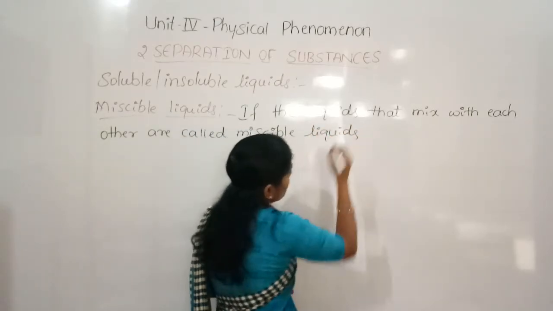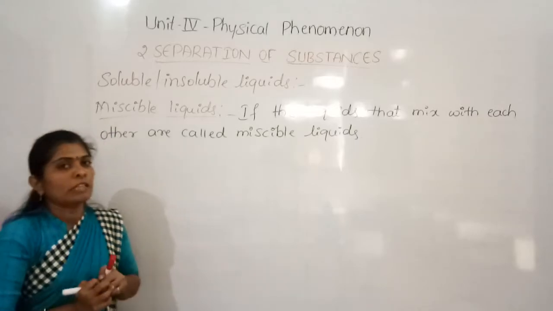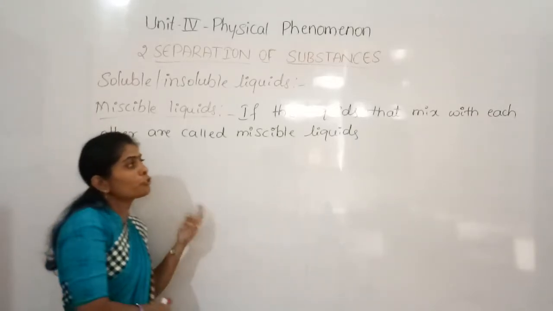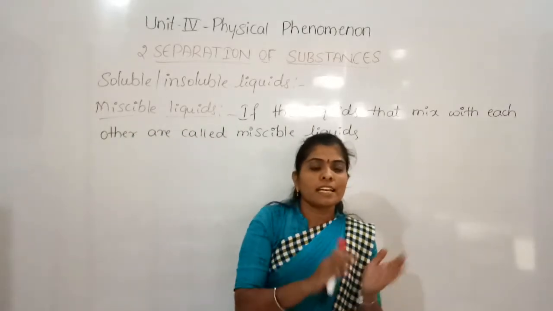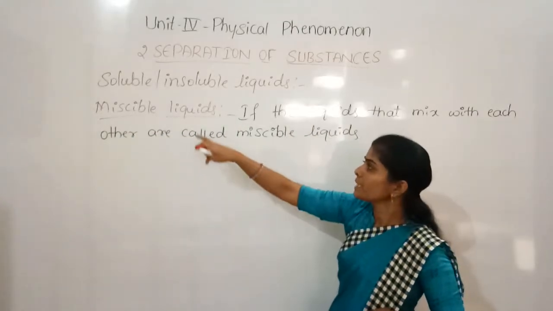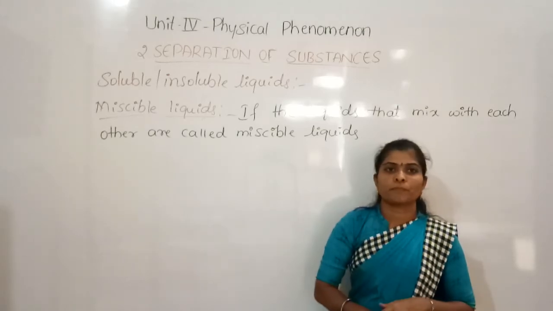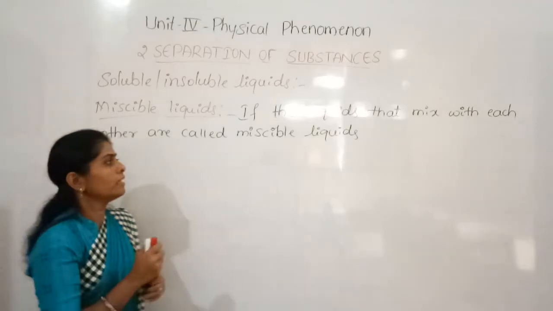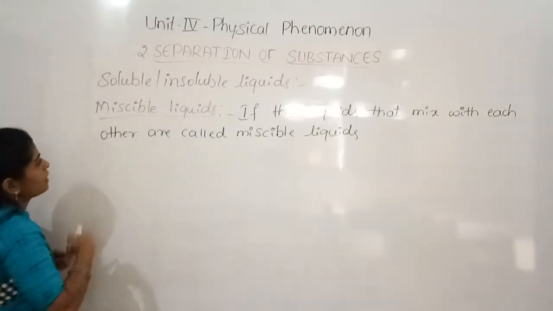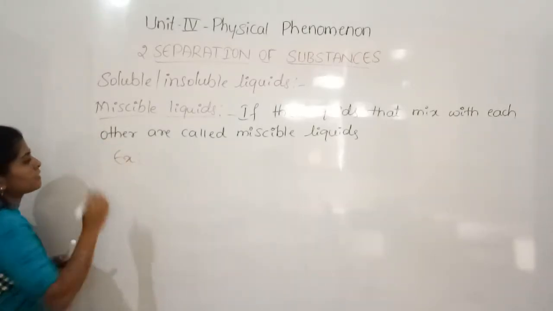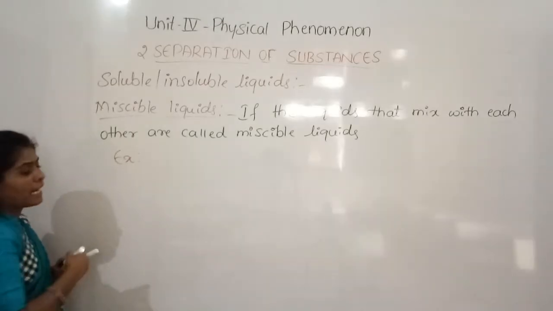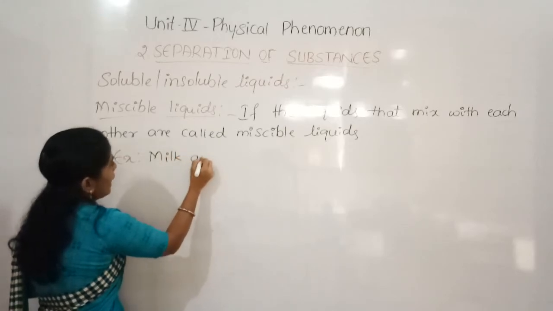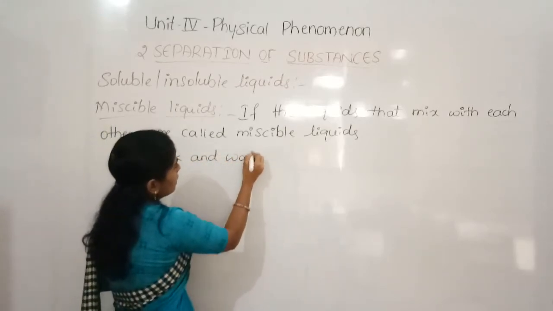Suppose we are able to mix two liquids, and if they mix uniformly, then such liquids are called miscible liquids. The most common example for this is milk and water.